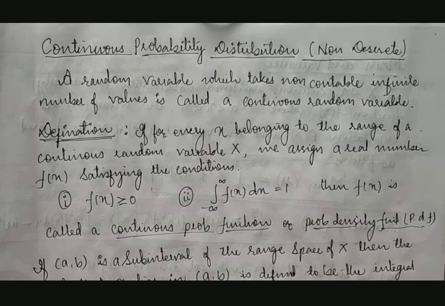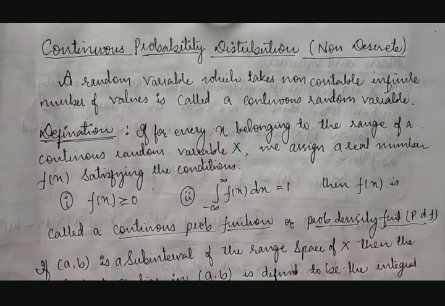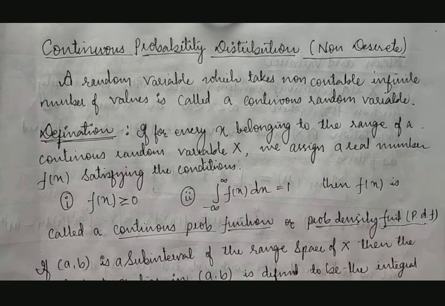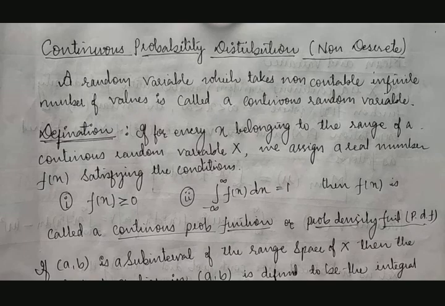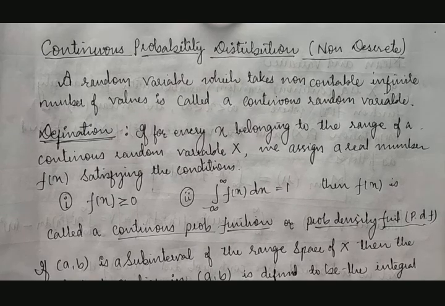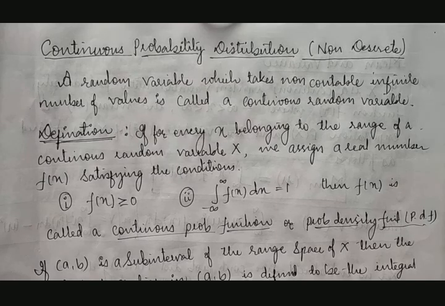Good morning, students. Now we'll discuss another part of probability, that is continuous probability distribution, which is nothing but non-discrete probability distribution. In previous classes we discussed discrete probability distribution and how it works. We know that discrete is nothing but countable and non-discrete is nothing but non-countable, which is nothing but continuous probability distribution. Let us see what it is.